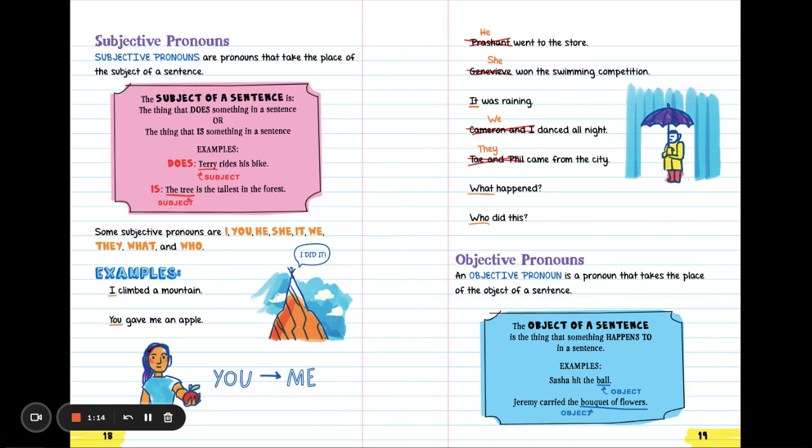It was raining. Cameron and I danced all night. Cameron and I is replaced with we. Tay and Phil come from the city. Tay and Phil is replaced with they. What happened? Who did this?